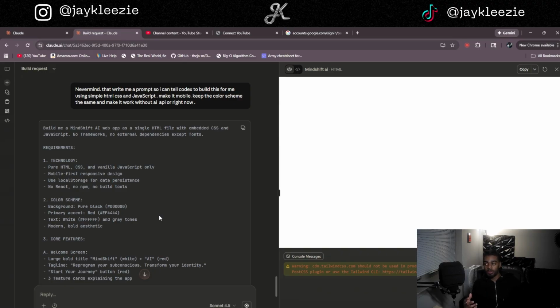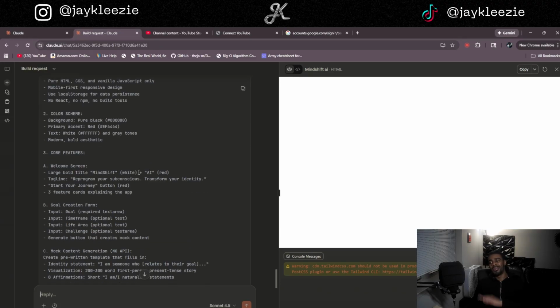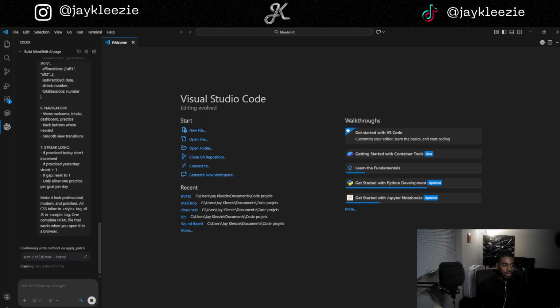Make it mobile friendly first. I don't want a website necessarily that looks good on a laptop, because when you're on the go, all you've got is your phone. You don't have a big old laptop to carry around all the time. That's why most of my apps are built for mobile. And I kind of want to get away from the app store and all that. I want it to live on the web. So we're going to let that go ahead, and I'll get back to you when it's finished.